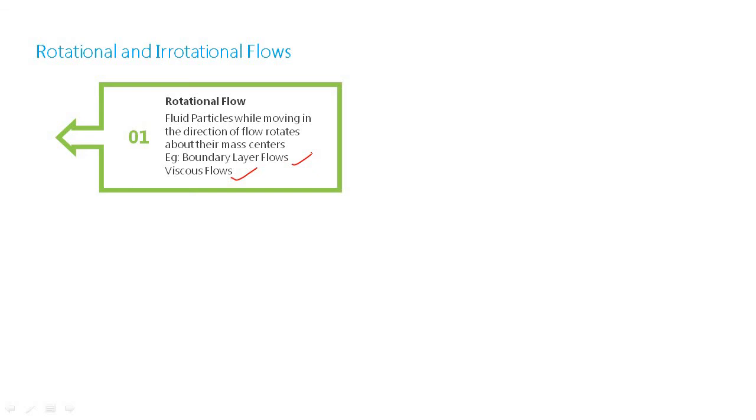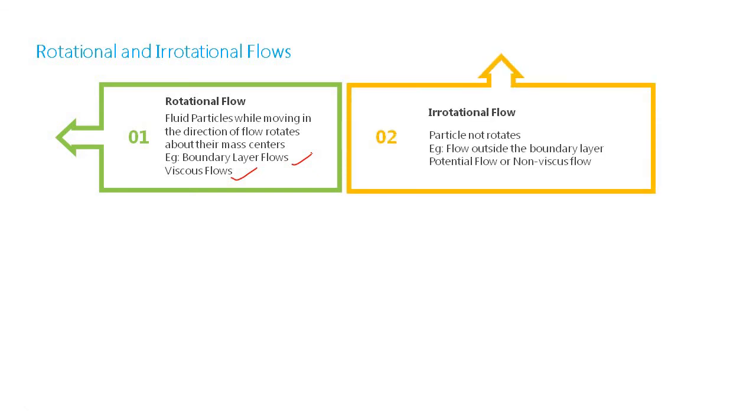Since it is rotational, we have to apply all the characteristics of rotation. What are the characteristics of rotation? It has angular velocity. If there is translation, as we have studied in applied mechanics, you have to take into account the linear velocities. If there is rotation of a particle, we have to take into account the angular velocity. We express the angular velocity as omega. We'll discuss more on this later.